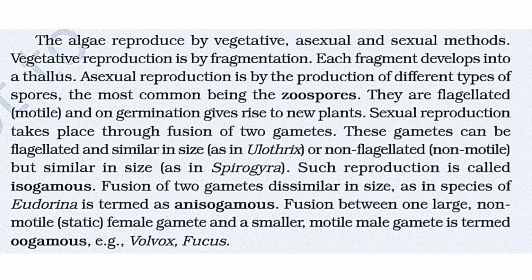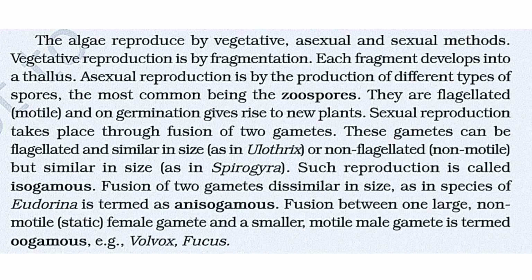Each fragment develops into a thallus. Asexual reproduction is by the production of different types of spores, the most common being the zoospores. They are flagellated, that is motile, and on germination give rise to new plants. Sexual reproduction takes place through fusion of two gametes.